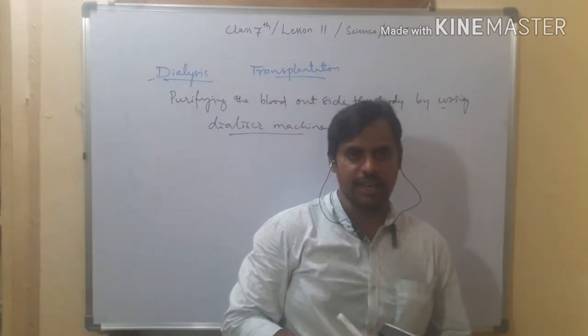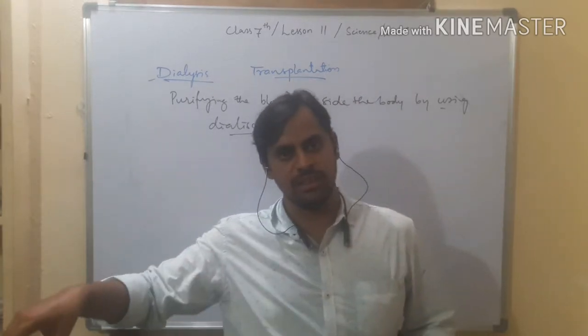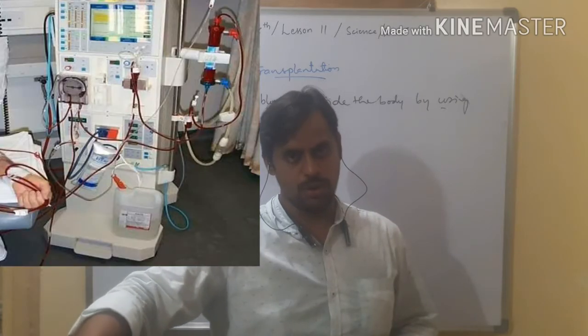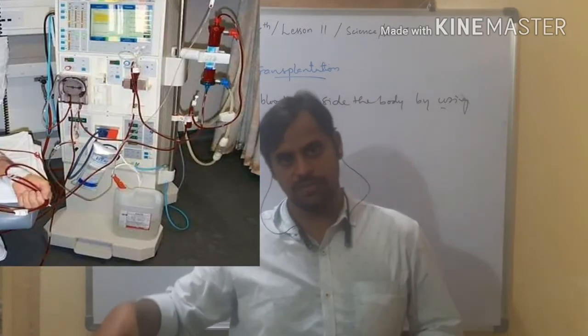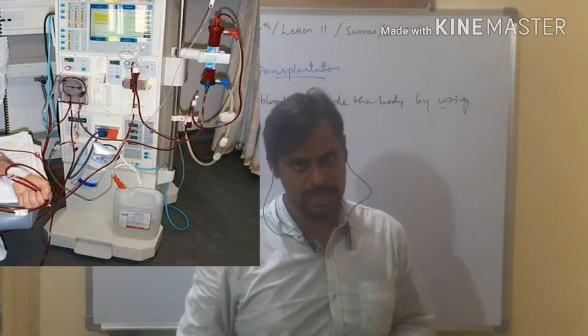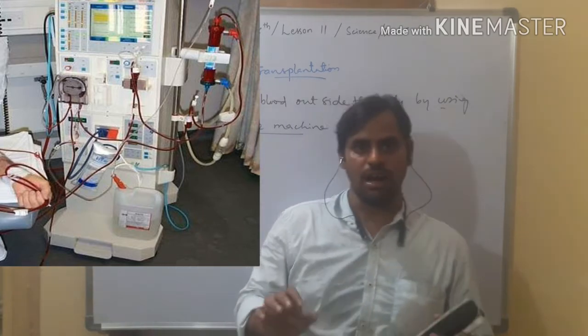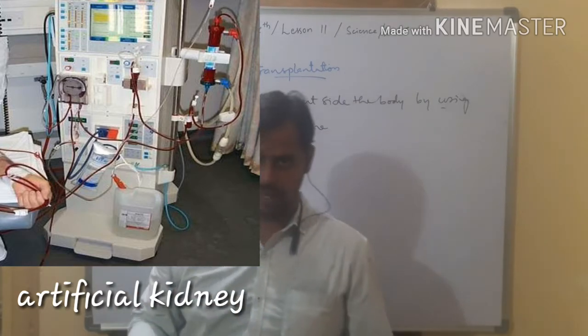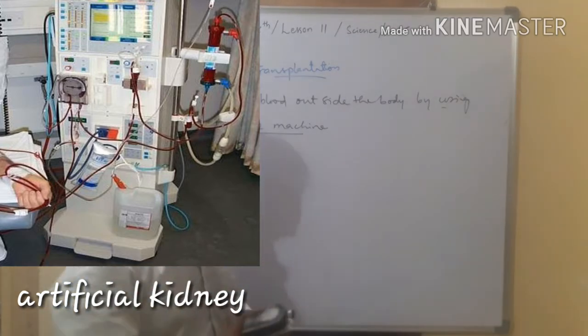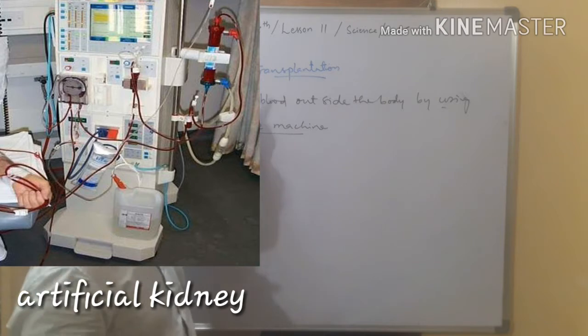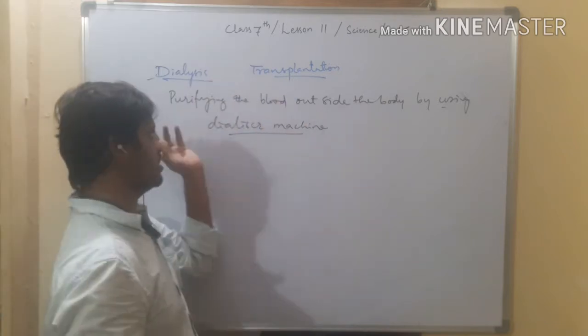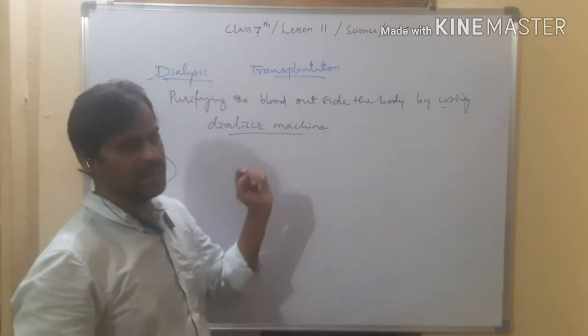Here, the dialyzer is doing the same thing that the kidney does. So kidney function and dialyzer function are both the same. Both are working in the same manner. That's why the dialyzer machine is called an artificial kidney. People who lost their kidneys, whose kidneys got damaged, go for